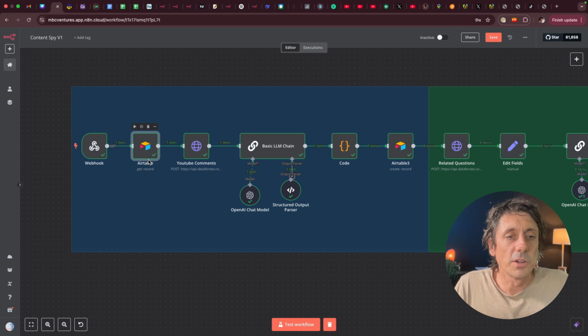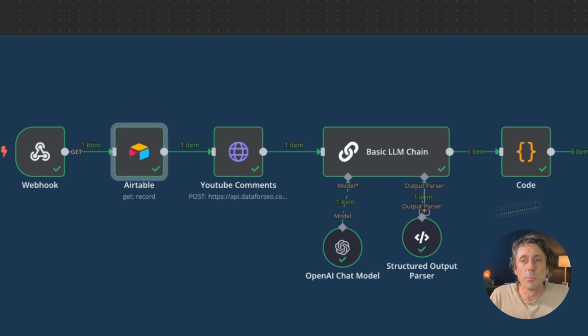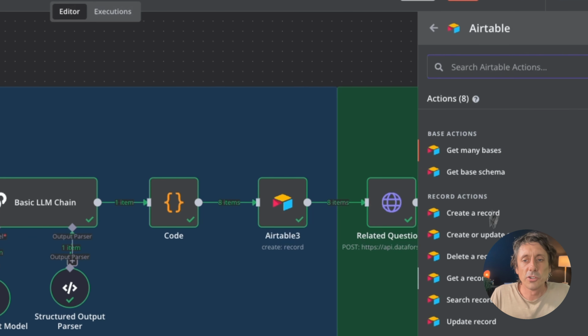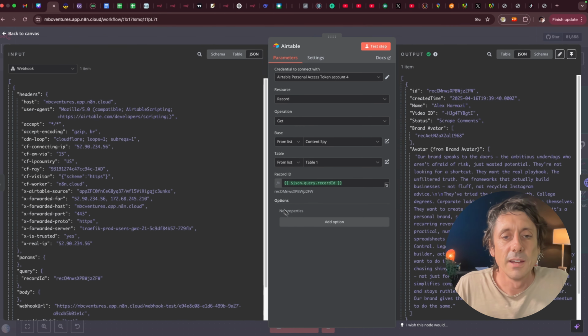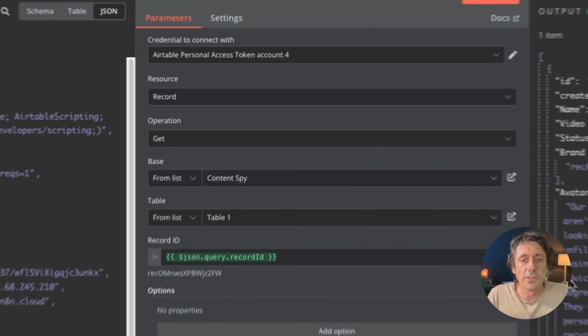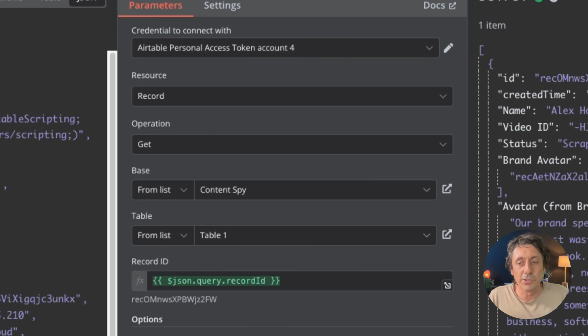The next module that you want to do after the webhook is an Airtable module. So over on the right-hand side, just go Airtable like that. Make sure you choose a get a record. Once you've got get a record, open up Airtable like this. Now, what you need to do, if you haven't done this before, is make a connection from N8N back to Airtable. And the way we do that is we have to put in our credentials here.